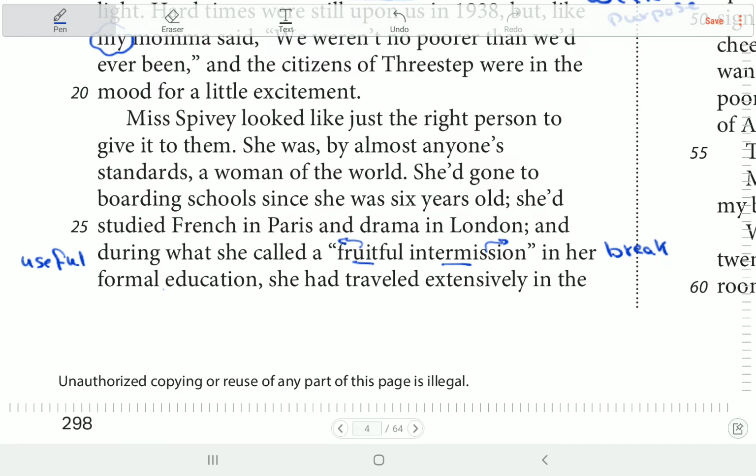Okay, next. Line 21. Miss Spivey looked like just the right person to give it to them. She was, and then we have a non-essential, okay, from these two commas. So she was a woman of the world. So what does that mean? She was a woman of the world. Keep reading, please. She'd gone to boarding schools since she was 6 years old. She'd studied French in Paris and drama in London. So she traveled a lot. That's why she's a woman of the world. She studied French in Paris. She studied drama in London.